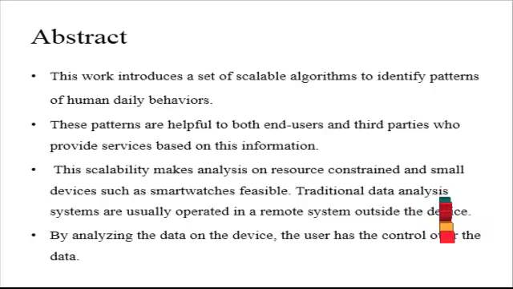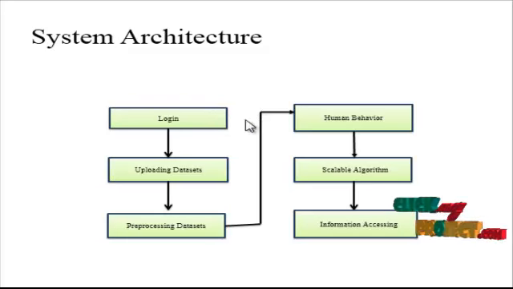Another use case can be transportation optimization. This is our project flow, or named as system architecture. In this, first we will be having a login, then we will be uploading datasets. The datasets have common human names with their behaviors, and we need to pre-process the dataset.